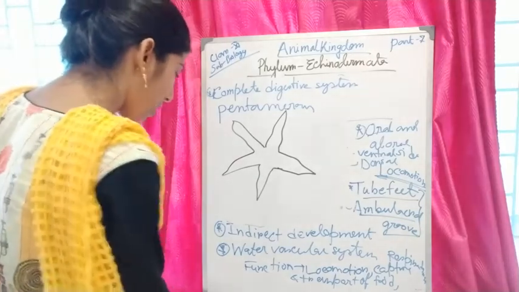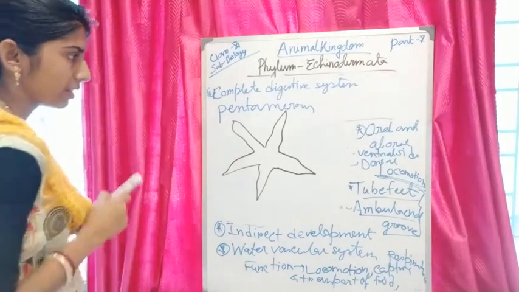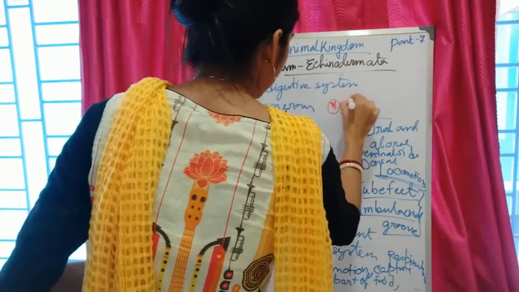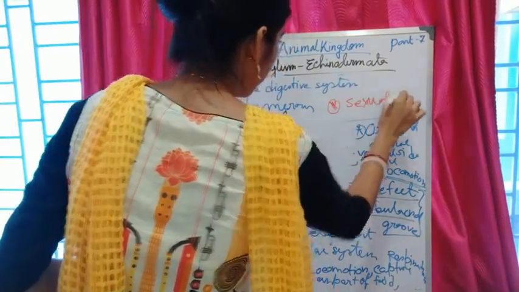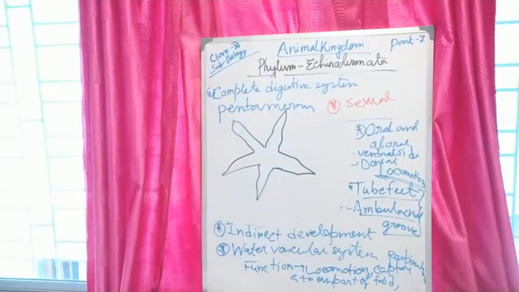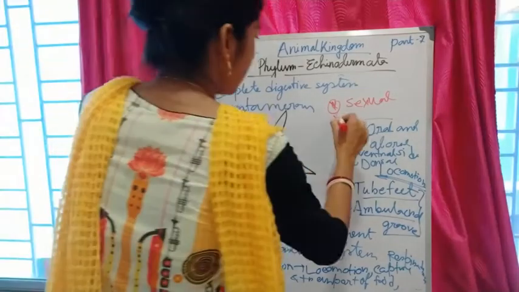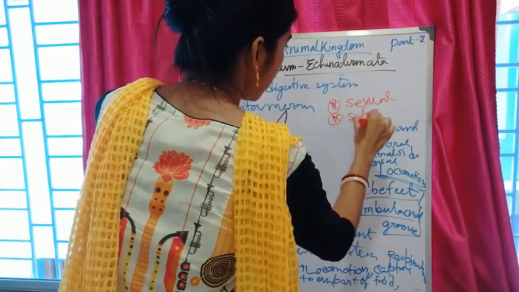And how does reproduction take place? They have sexual reproduction, the sexes are separate, and fertilization is usually external.